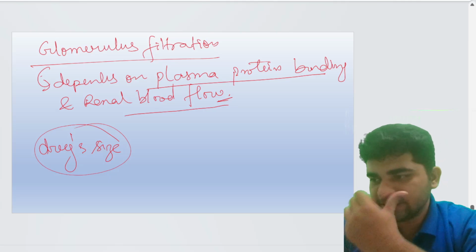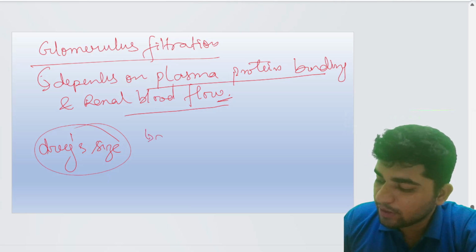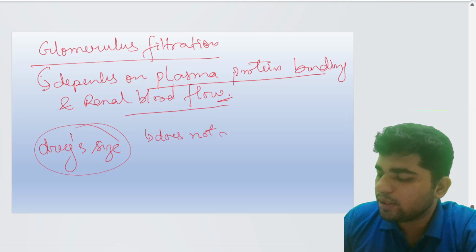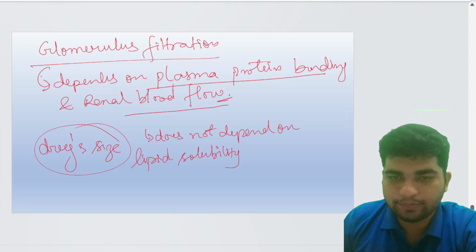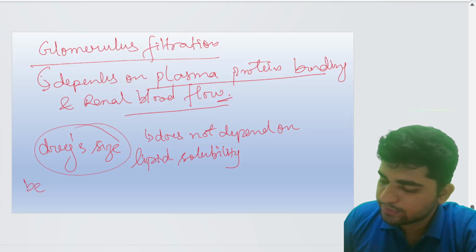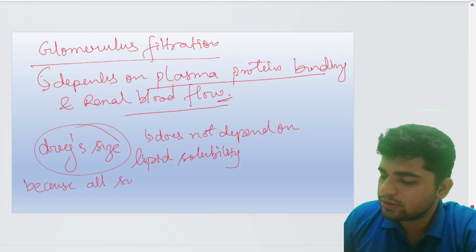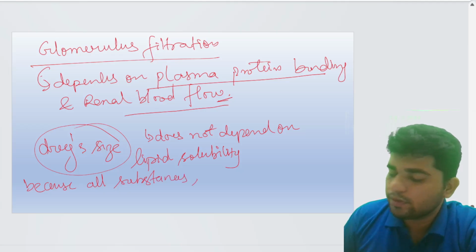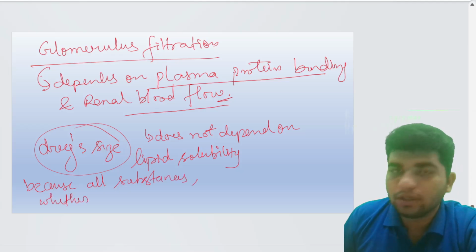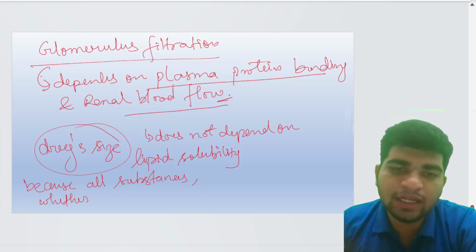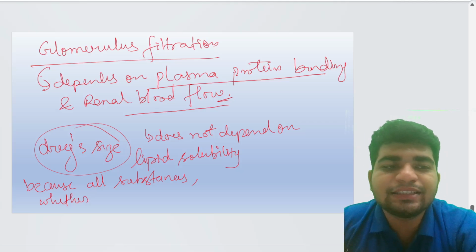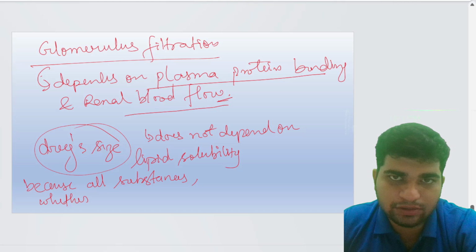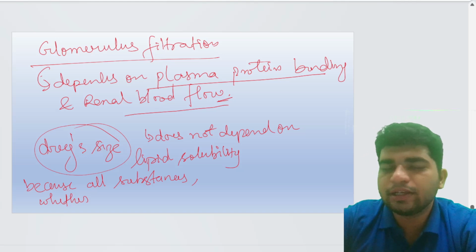It does not depend on lipid solubility, because all substances, whether lipophilic, hydrophilic, ionized or unionized, can pass through it, but they should be less than 60,000 Daltons in size. So this is the concept of glomerular filtration.